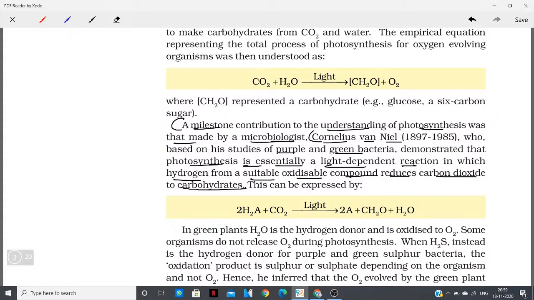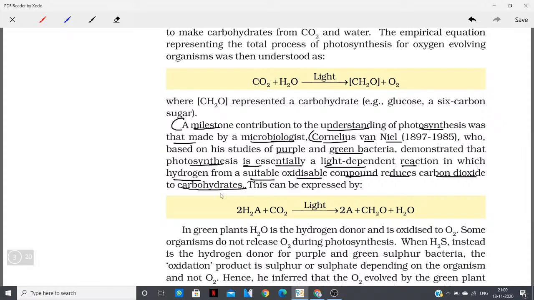What he did was, based on his studies of purple and green bacteria, he demonstrated that photosynthesis is essentially a light dependent reaction in which hydrogen from a suitable oxidizable compound reduces carbon dioxide to carbohydrates. At that time it was not clear from this line where the hydrogen is coming from, only that a suitable oxidizable compound was reducing the carbon dioxide to carbohydrates.